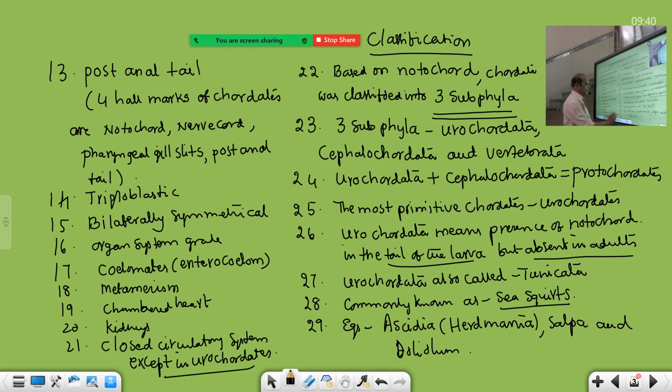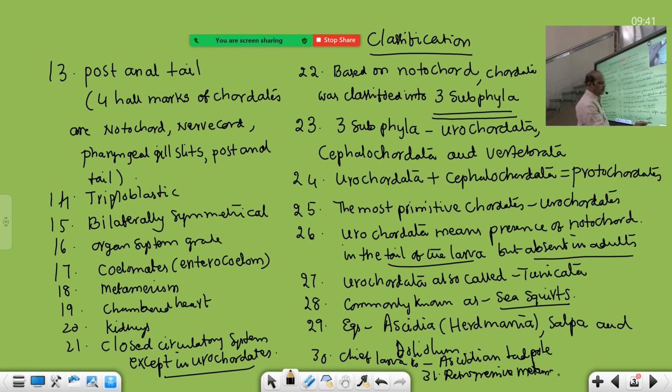It is the chief larva, if you want, the chief larva of Urochordates. These are additional points. The chief larva is the Ascidian tadpole larva. It undergoes retrogressive metamorphosis, because all the chordate characters present in the larva are lost during metamorphosis. Loss of all the chordate characters during metamorphosis is called retrogressive metamorphosis. That is the definition of retrogressive metamorphosis.